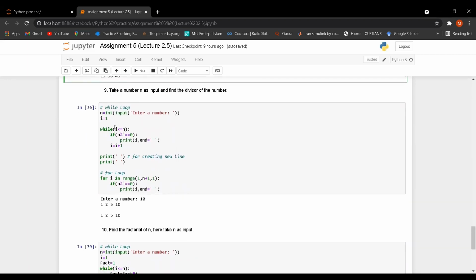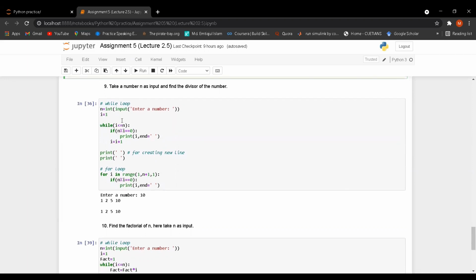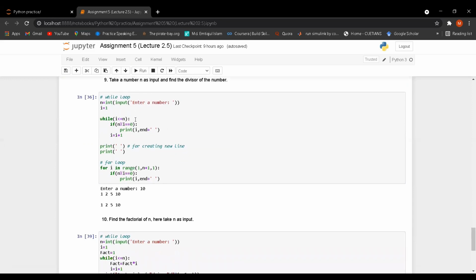So I have to take the input n, then I have taken the initialization i is equal to 1. Under the while loop I have taken the condition i less than or equal to n, and then I have taken an if condition n % i is equal to 0. What will it do?